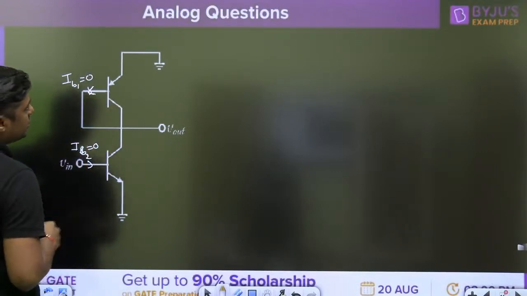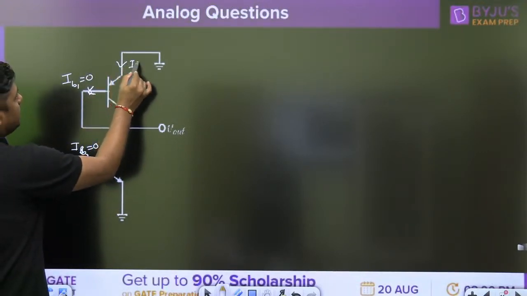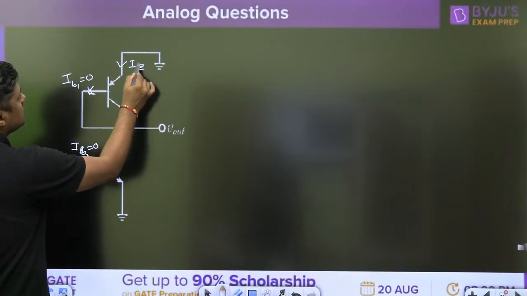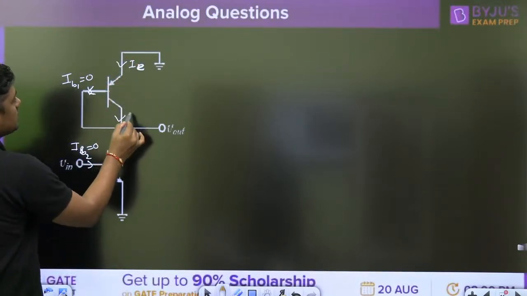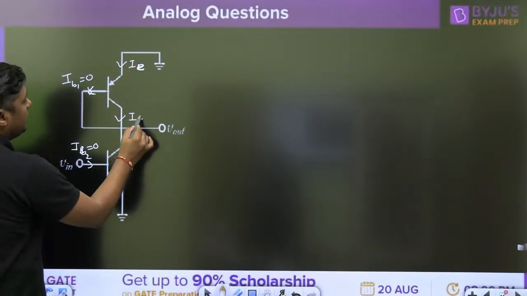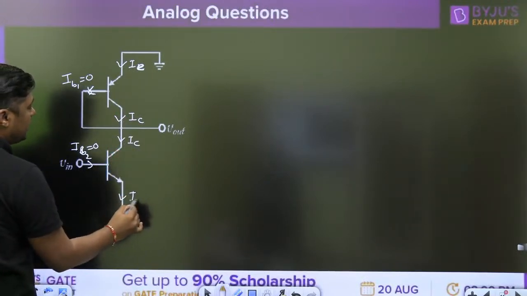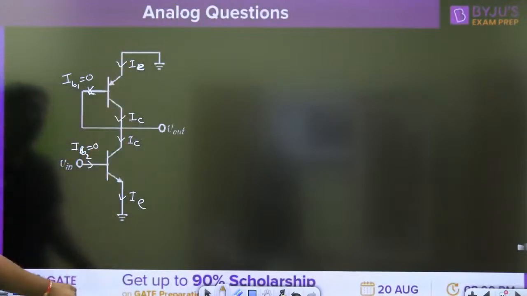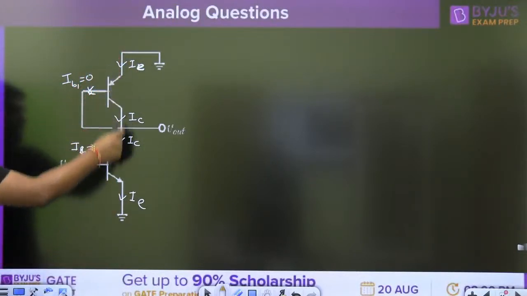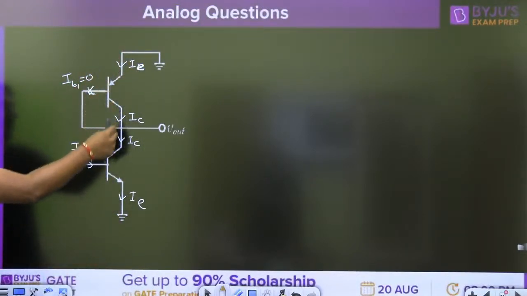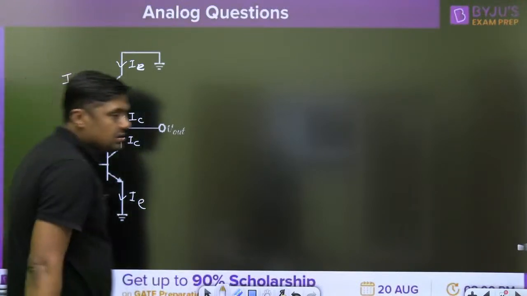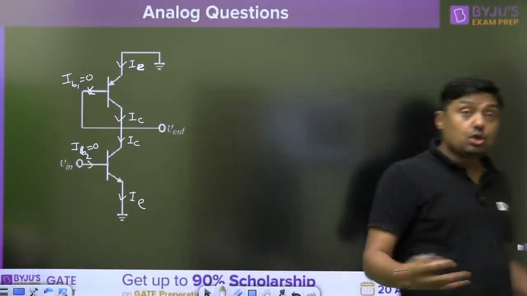IB1, IB2 is 0. So what about this current? Emitter current entering this, collector current leaving this, collector current entering this, emitter current leaving this, all are equal. They are connected in series. When they are connected in series, the currents are equal.